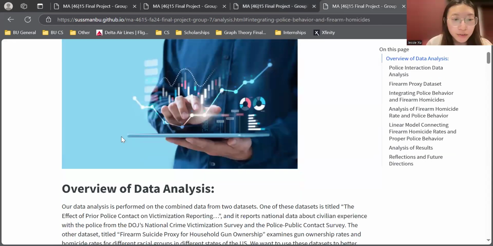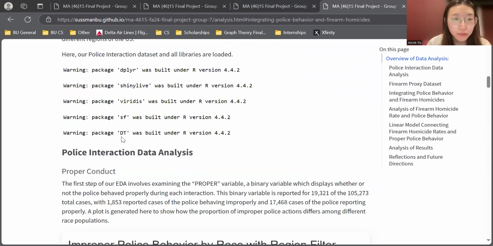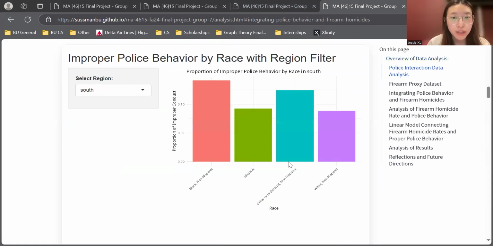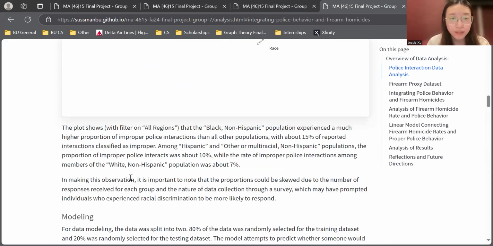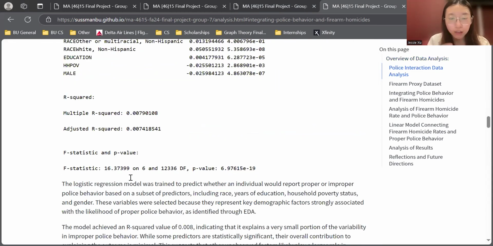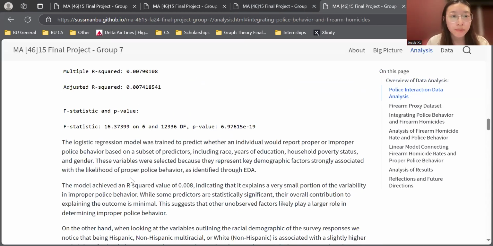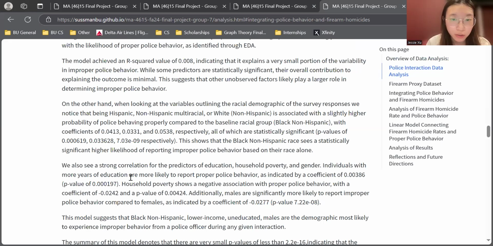So for analysis, first of all, we did some EDA for the first data set, which is the improper police behavior. So in this plot, you can select the region, and then there are different races with their proportion of improper police contact. And based on that, we did some modeling, and the R squared value is only 0.008, which is really small, indicating very little variability.